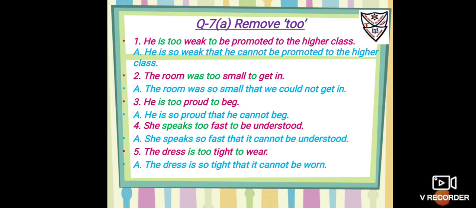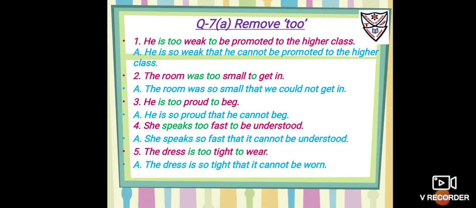So here, as I've told you, the first step is to look at the helping verb, that is 'is'. So you have to use cannot and could not. Then there's a degree adverb, that is 'too', and the infinitive 'to'. So we'll remove 'too' and put 'so that'. So it is, he is so weak, adjective, and that, he cannot be promoted to the higher class.